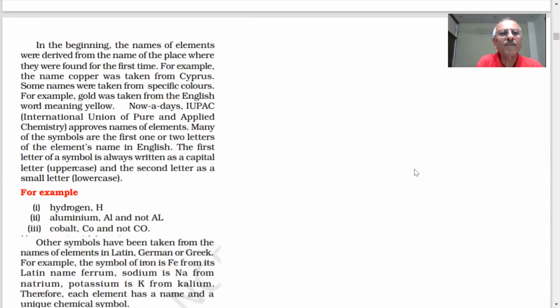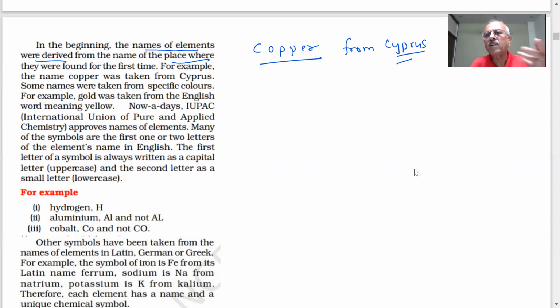So students, what we are saying in the beginning: the names of the elements were derived from the name of the place where they were found for the first time. For example, copper. How did the name of copper come? Copper was obtained from Cyprus. Cyprus is the name of a place, yes or no? Yes, sir. So they got copper from Cyprus, so they named it copper. It has a glittering brown type of glitter on its metal. So it came from Cyprus.